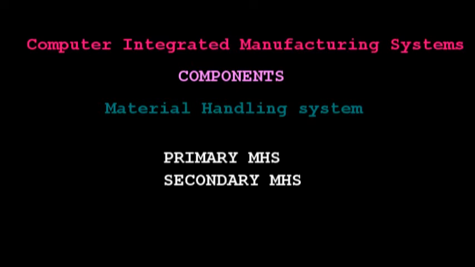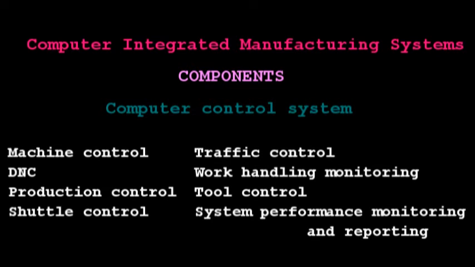And next component is a computer control system. The digital computer system is used to manage the operation of complex manufacturing system.